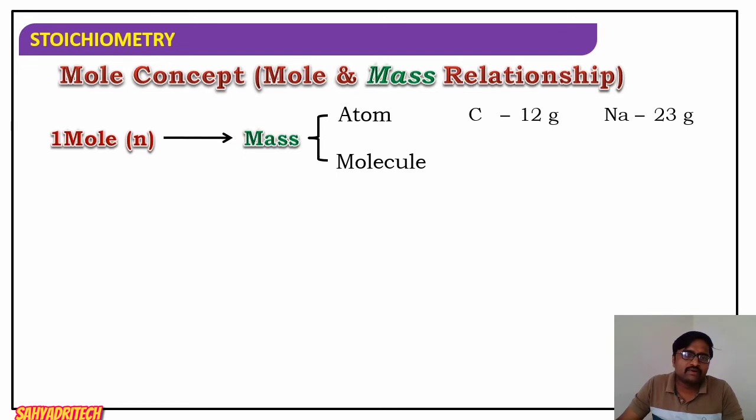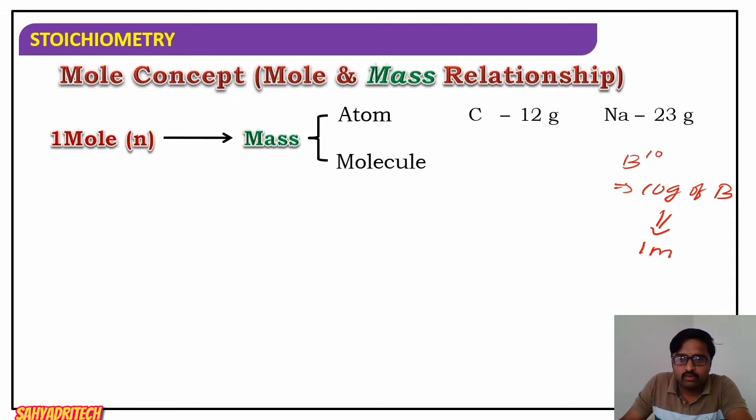So 12 gram of carbon means 1 mole. 23 gram of sodium means 1 mole. That is atomic mass. Boron B10 means 10 gram of boron, which indicates 1 mole of boron. So the atomic weight of an element represents 1 mole.